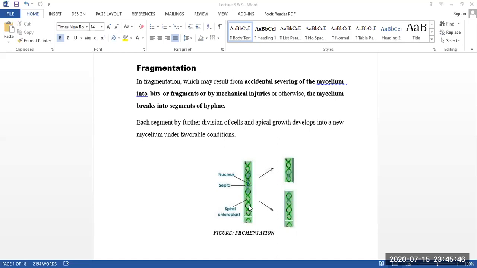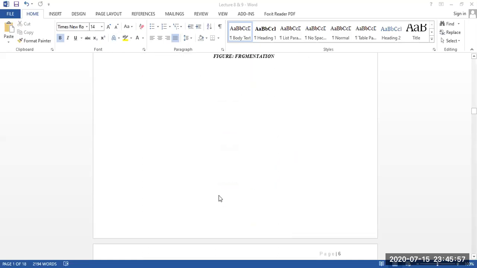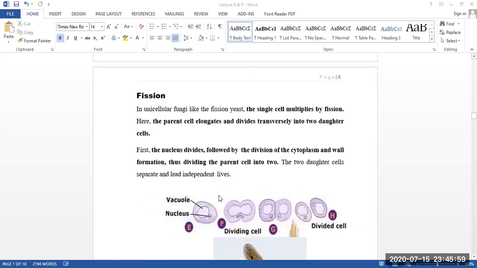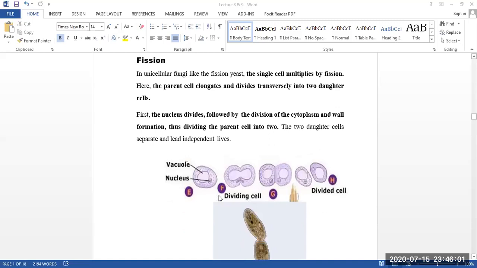So as the whole mycelium is fragmented into different parts, it is called fragmentation. Okay, so this reproduction is named fragmentation. Then our second form is called fission. As you already know, fission means the division of cells. So here also this happens like that.